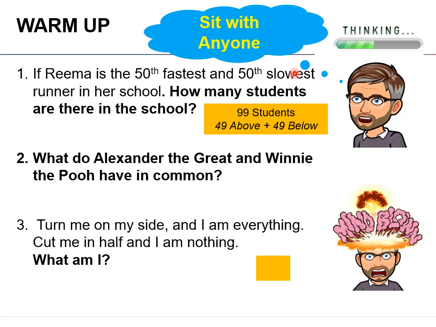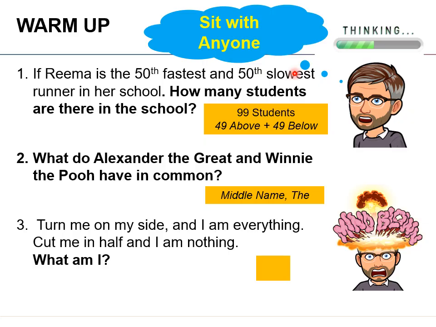of 99 students. What do Alexander the Great and Winnie the Pooh have in common? A lot of times we look for more detailed answers in how we organize information, and it's hard to figure it out. This one is really just a semantic thing. They both share the middle name of the. Alexander the Great, Winnie the Pooh.